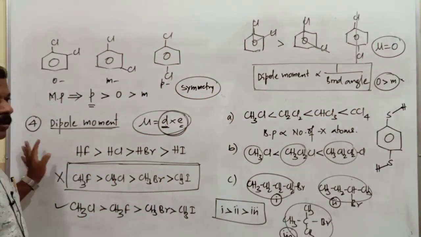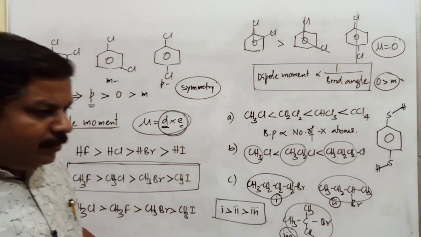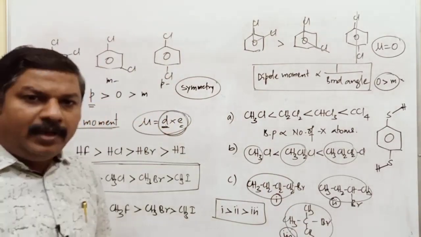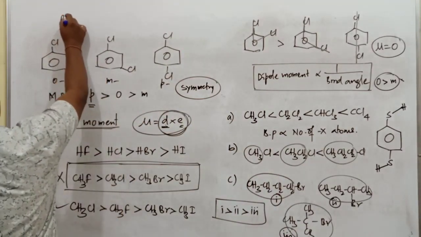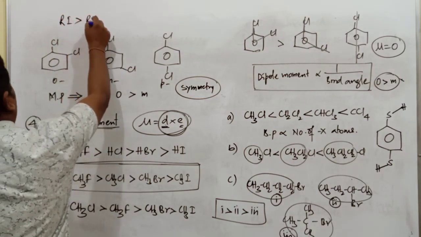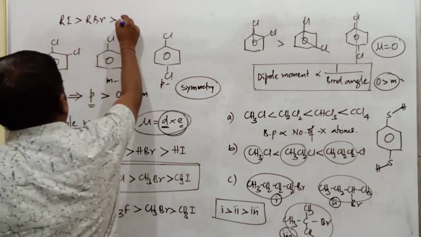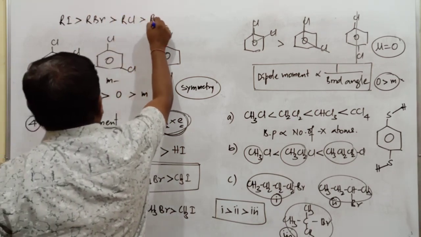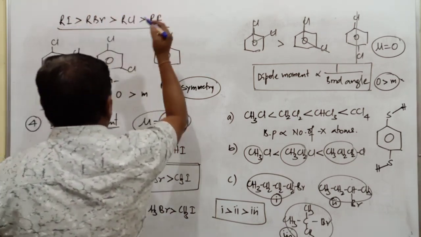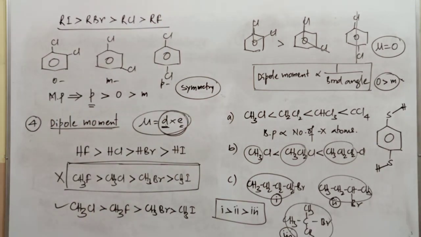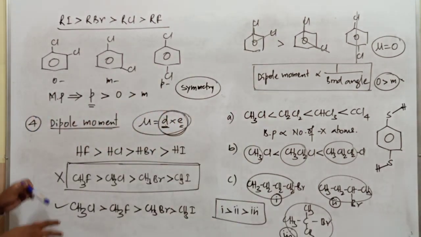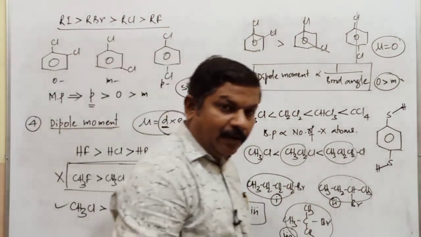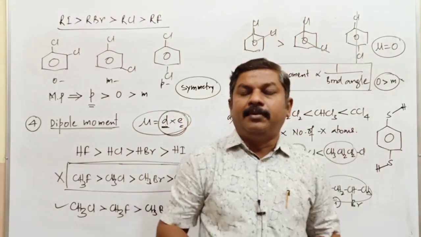These are some physical properties. The density depends upon the molecular mass of the compound. If you go with the density, alkyl iodide has the highest density compared to alkyl bromide, which has more density compared to alkyl chloride. Next one is going to be alkyl fluoride. So this is the order of density of corresponding halogen derivatives, provided the alkyl group is almost the same. These are some important physical properties of haloalkanes as well as haloarene compounds.